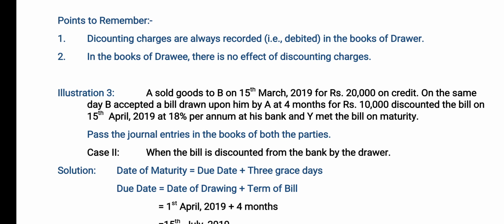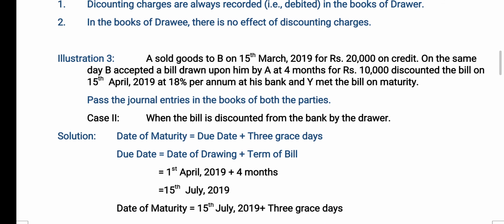A sold goods to B. Here A is the drawer and B is the drawee. On 15th March 2019, for rupees 20,000 on credit. On the same day, B accepted a bill drawn by A at 4 months for rupees 20,000. A discounted the bill on 15th April 2019 at 18% per annum at his bank, and B met the bill on maturity.